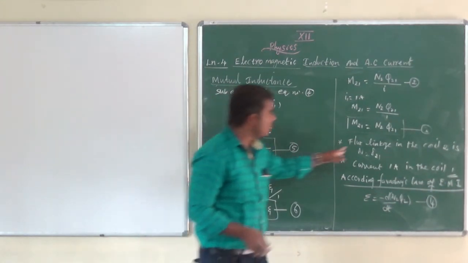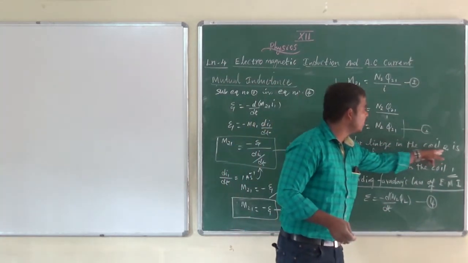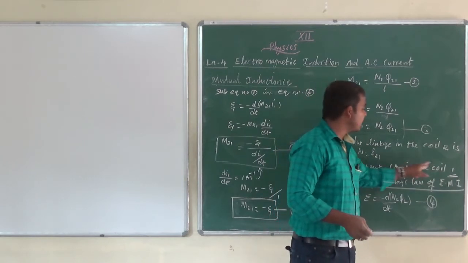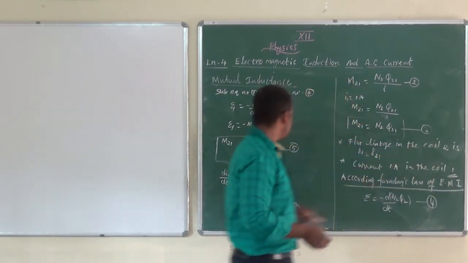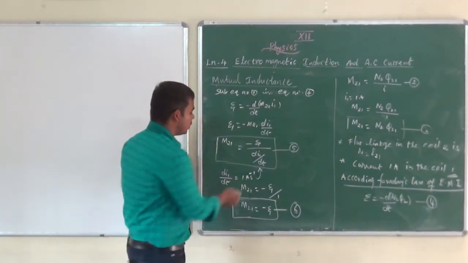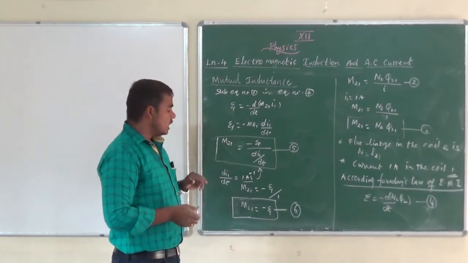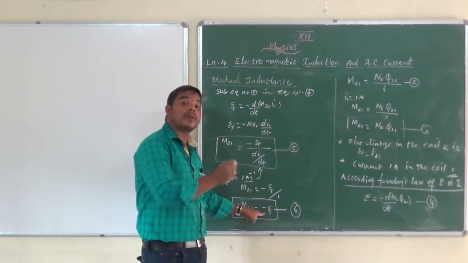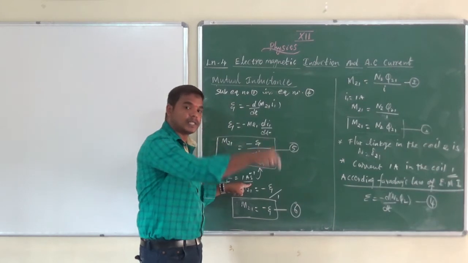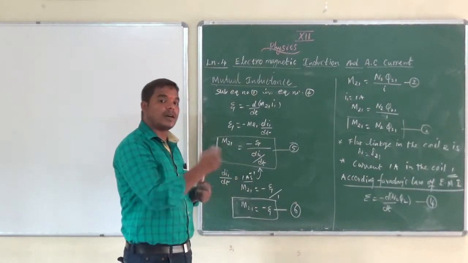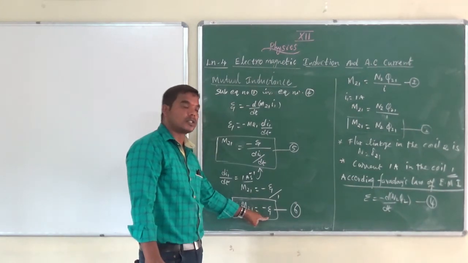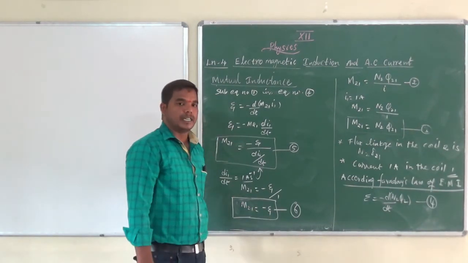See here, the flux linkage in coil 2 is N2 phi2 when current is 1 ampere in the coil. Similarly, when the rate of change of current in one coil is 1 ampere per second, it produces the opposing induced EMF in the second coil. If the rate of change of current is 1 ampere per second in the first coil, the opposing induced EMF produced in the other coil is known as the coefficient of mutual inductance.